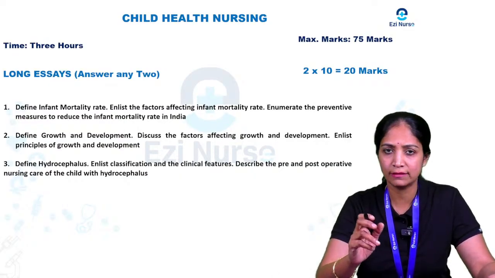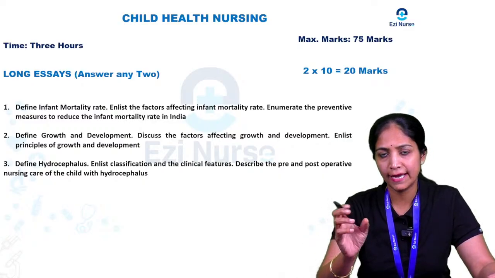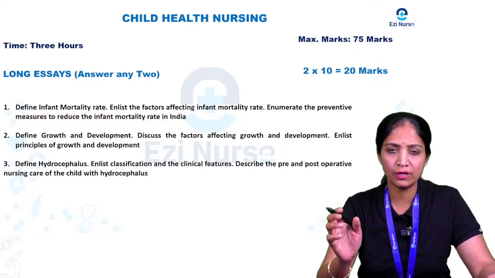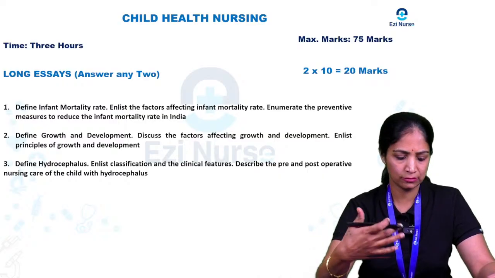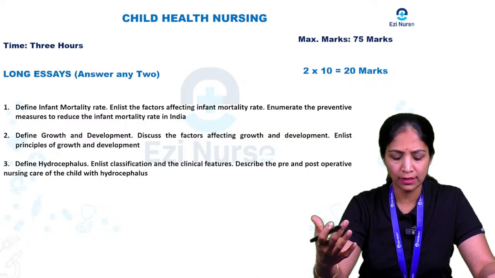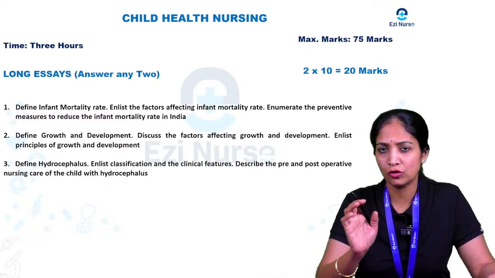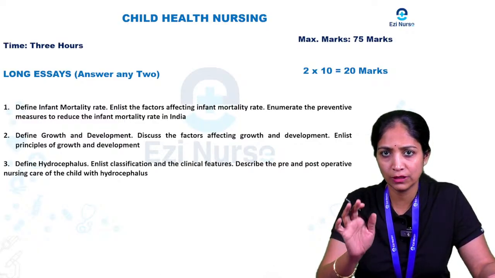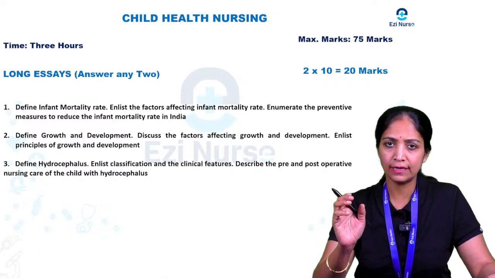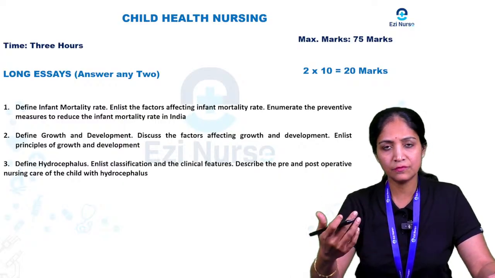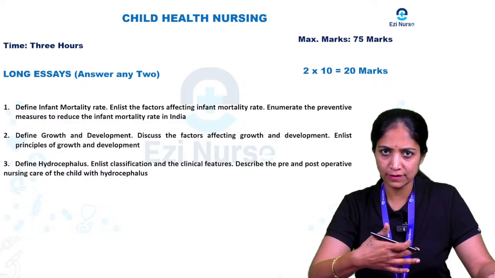The first question will be like this: define infant mortality rate, enlist the factors affecting the infant mortality rate, enumerate the preventive measures to reduce the infant mortality rate in India. The next long essay question: define growth and development, discuss the factors affecting growth and development, enlist the principles of growth and development. Growth and development is a most repeated question, usually coming as a long essay. One more: define hydrocephalus, enlist the classification and clinical features of hydrocephalus, describe the pre and post operative nursing care of the child with hydrocephalus. Like this, long essay questions will be there.